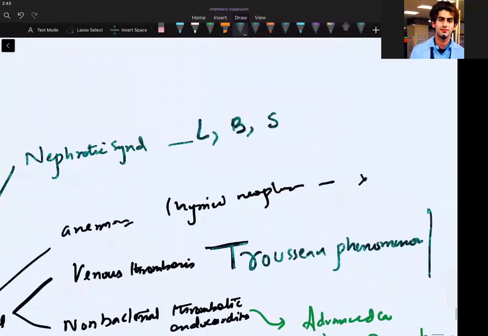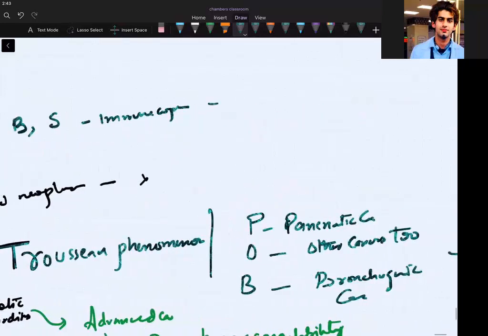What do we see? If I can comment on this, what is the mechanism? By the way, it is immune complex formation. Immune complex is the mechanism. And what I see is diffuse membranous glomerulopathy. This is what we see. Clear?